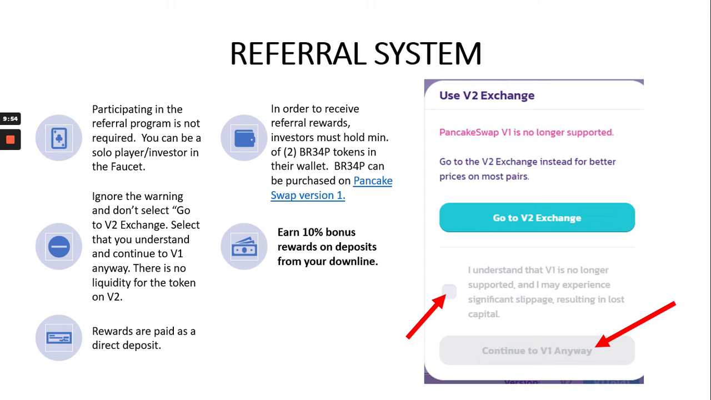If you see this warning come up when you try to purchase the BREEP tokens, just ignore it and continue to PancakeSwap to make your purchase. And rewards are paid out through the Drip network, through the Drip Faucet.